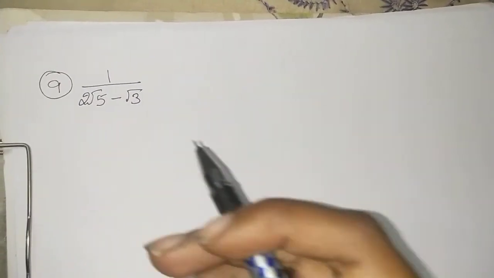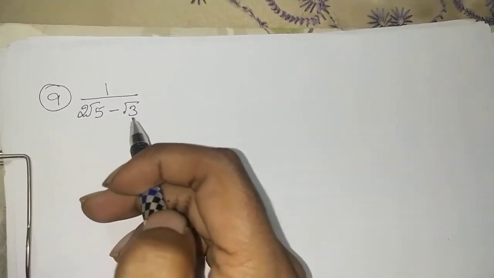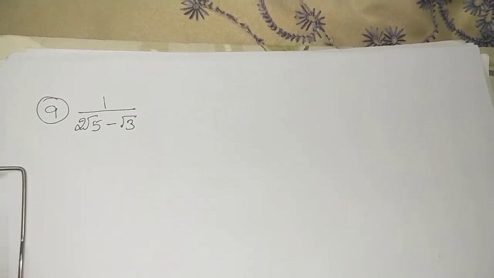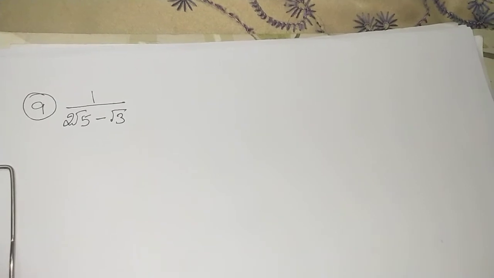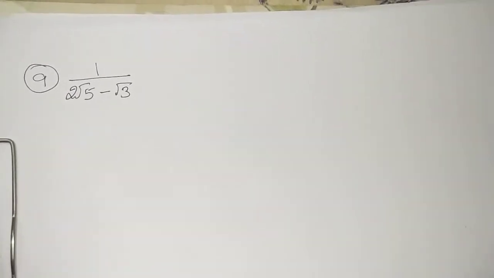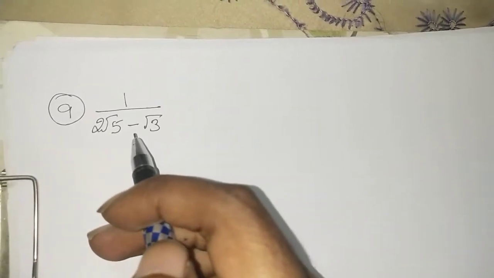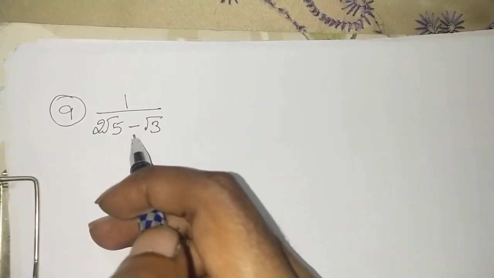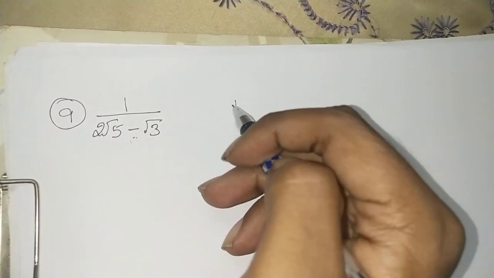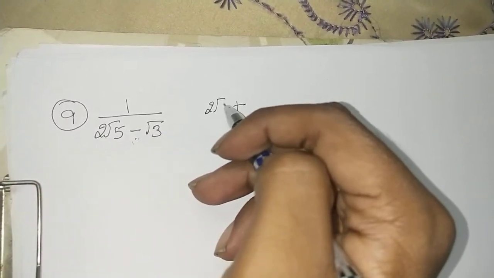Okay, children. Now we are having 1 upon 2 root 5 minus root 3 which we have to rationalize. Now to rationalize, what we saw previously is that whatever is the number present in the denominator with the under root, we will multiply the numerator and the denominator by the very same number. But what if we are having two terms present in the denominator? Then what are we supposed to do? Look into the sign existing between the two terms. What is the sign? Minus sign. So the opposite of this sign will be plus sign and the two numbers stay as they are.